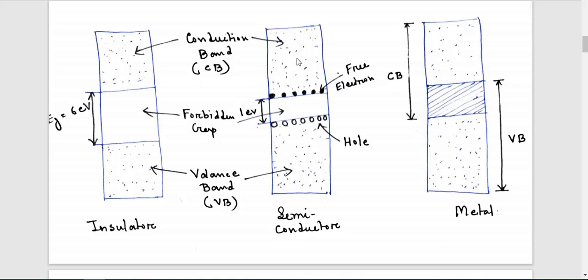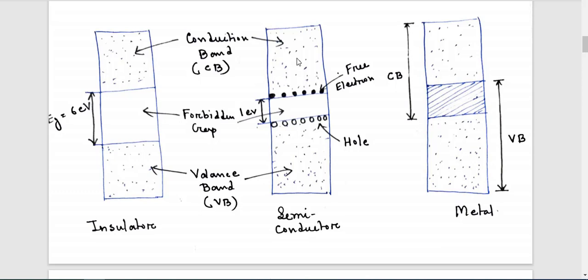So a semiconductor is a crystalline solid that has some characteristics like an insulator as well as some similar to metal. At 0 Kelvin a semiconductor behaves like an insulator, but when you increase the temperature it behaves like a metal.